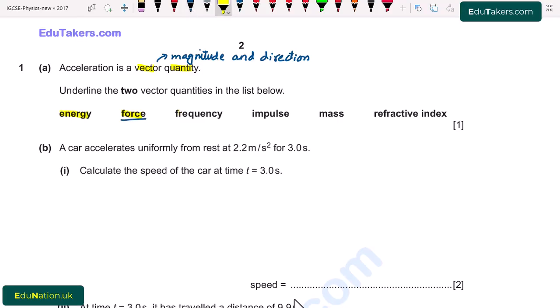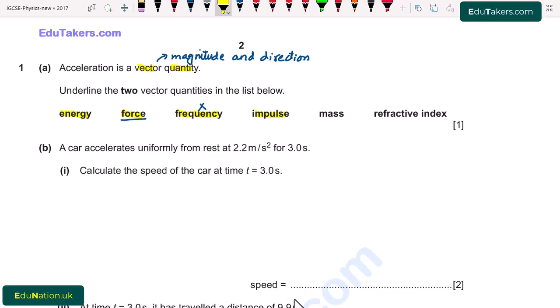Next is frequency. Frequency is the total number of vibrations in 1 second. It has only magnitude. It does not have any specific direction. So frequency is also a scalar quantity. It is not a vector quantity.